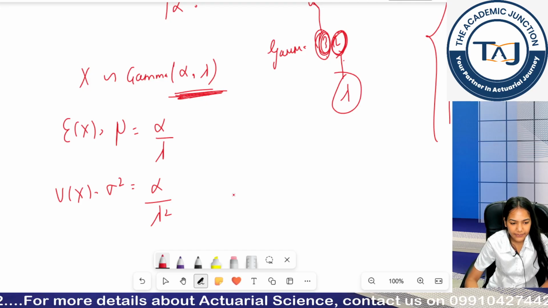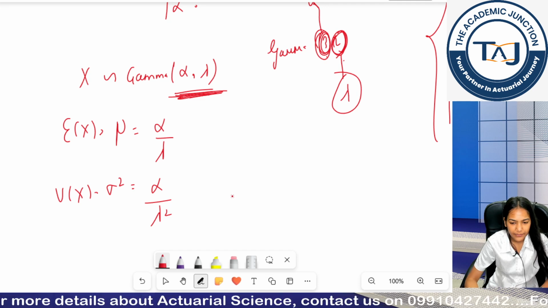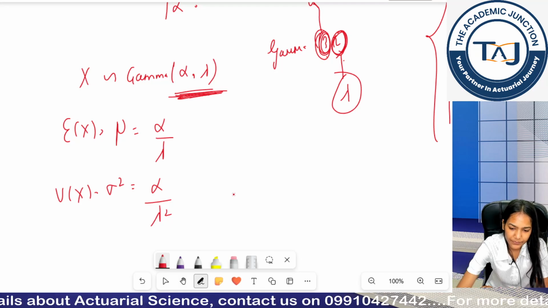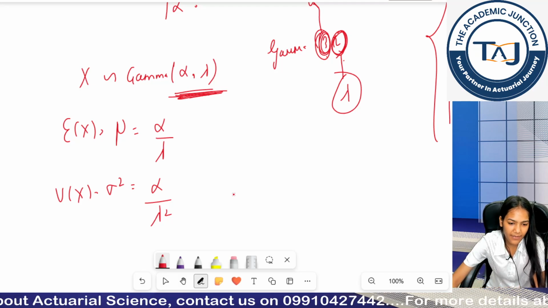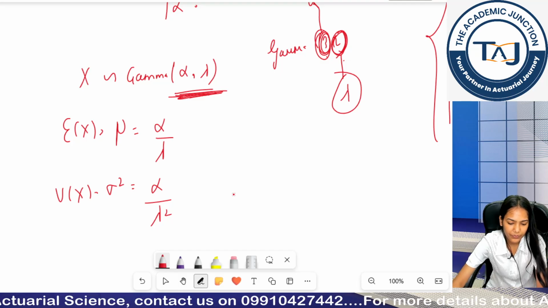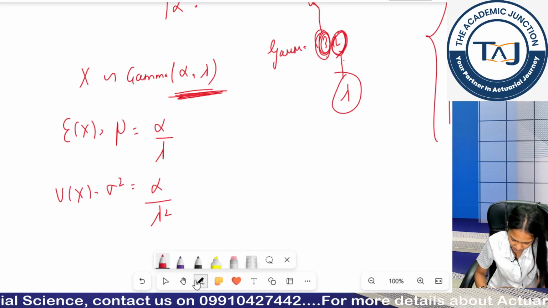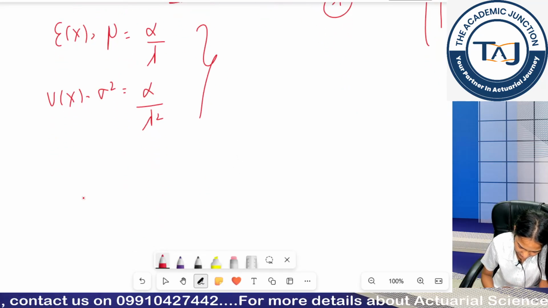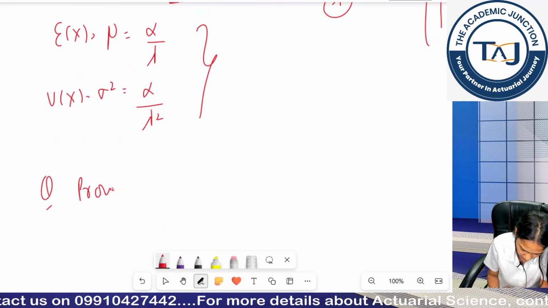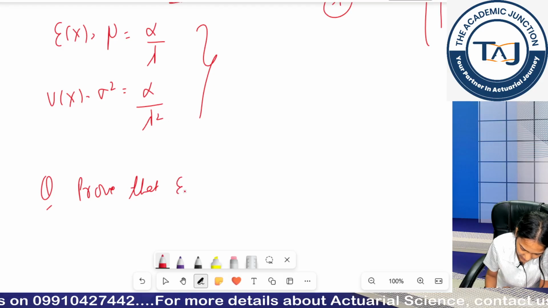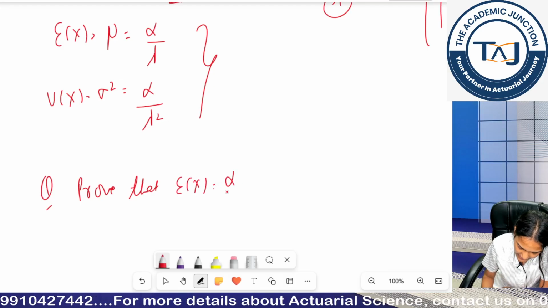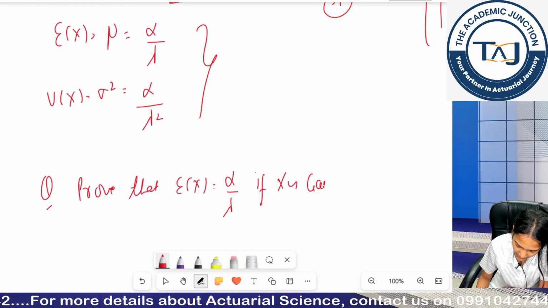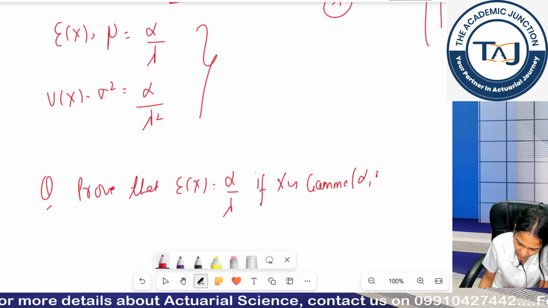Clear, guys? Let us do a question then. Let me have a question for you. So here the question is, prove that expectation of x is alpha by lambda if x follows gamma alpha comma lambda.